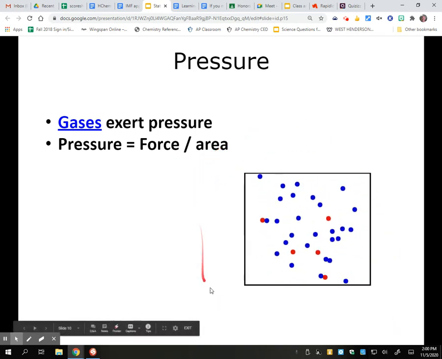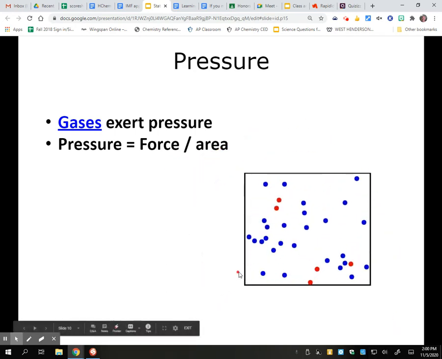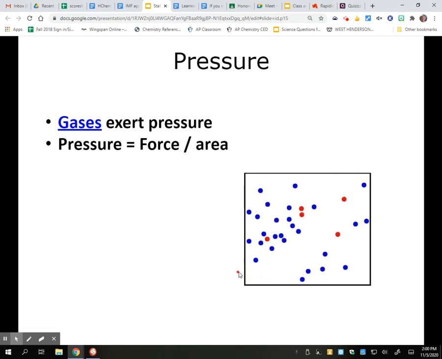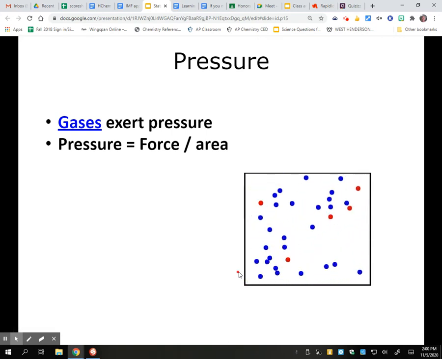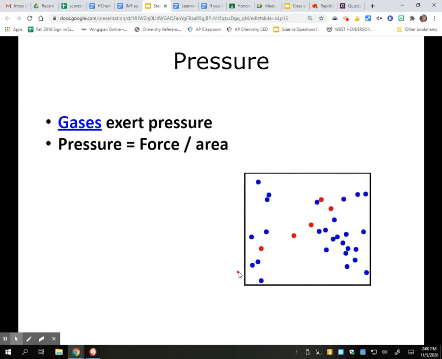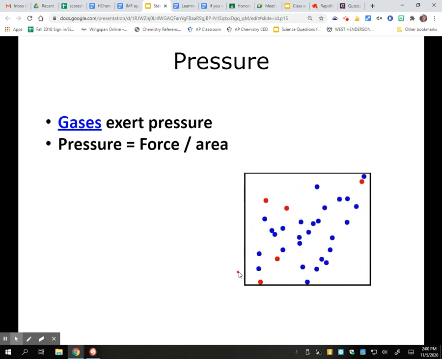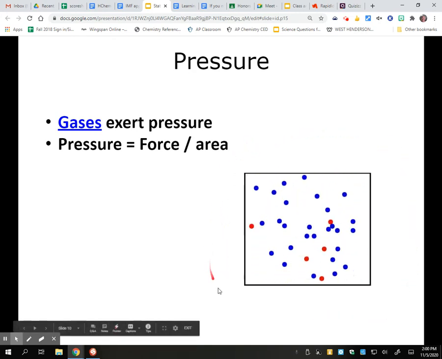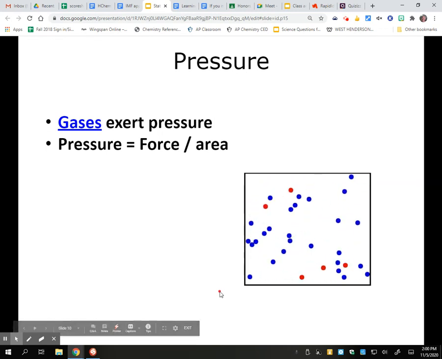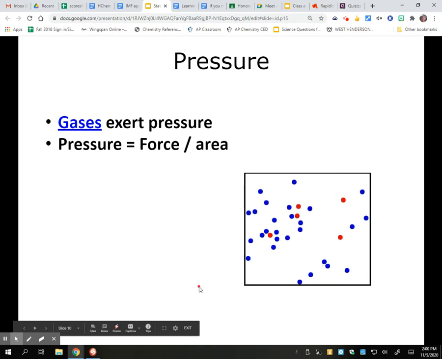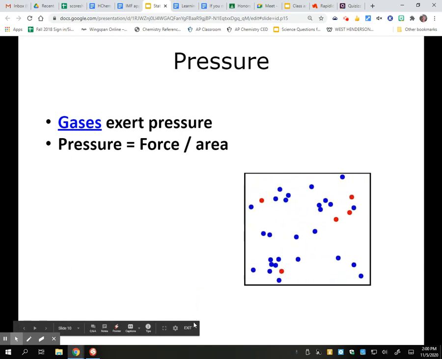Our atmosphere that is surrounding us is full of gases, and those gases are in constant random motion, just like these gas particles are right here. And they're striking you, they're striking me, they're striking the desk, your pencil, all of those, and creating that pressure. So when you hear the word pressure, I want you to think about gas particles banging on the walls of a container, because that's what pressure is. And that's a good visual to have in your head.